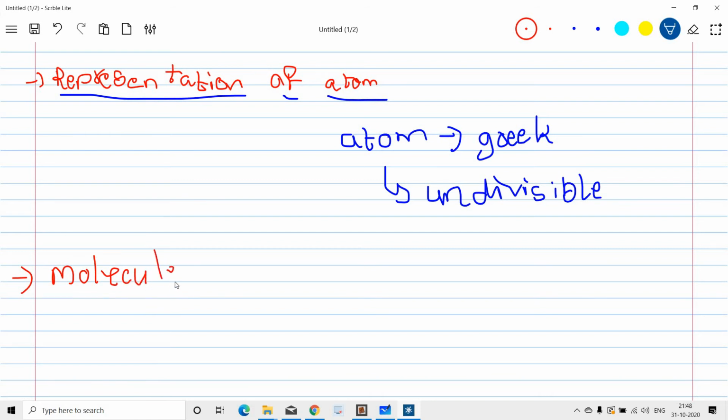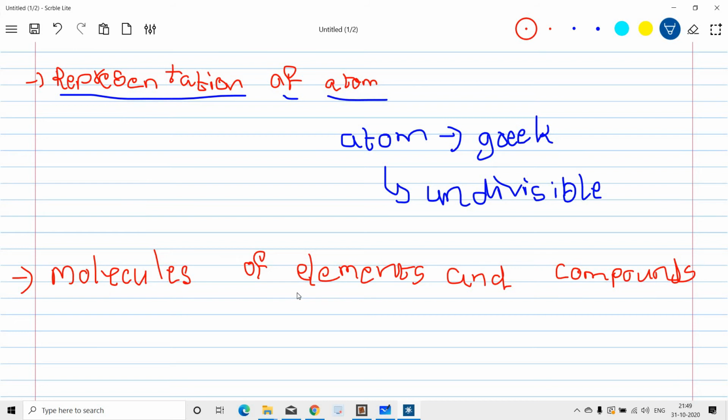Molecules of elements and compounds. I already said elements are made up of atoms. What are compounds and what are molecules?